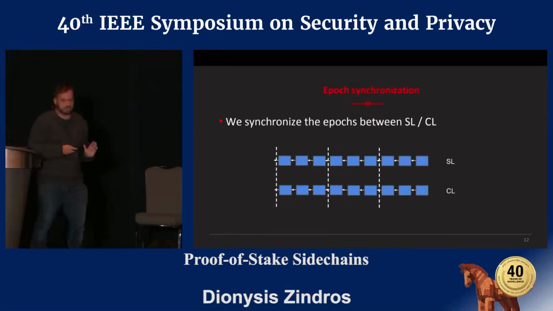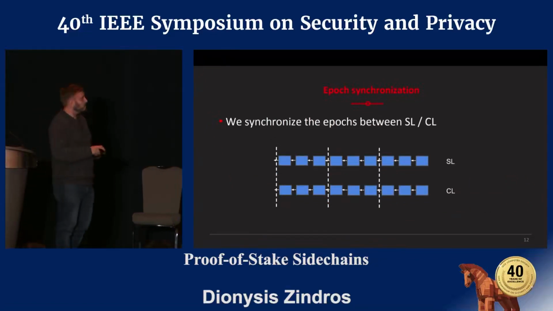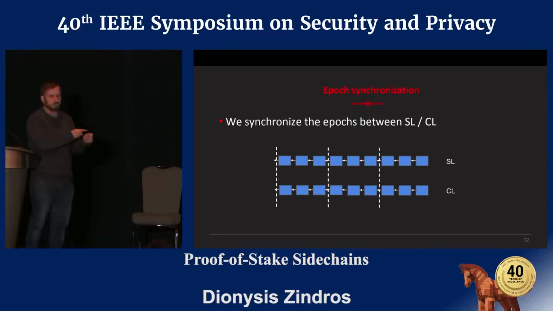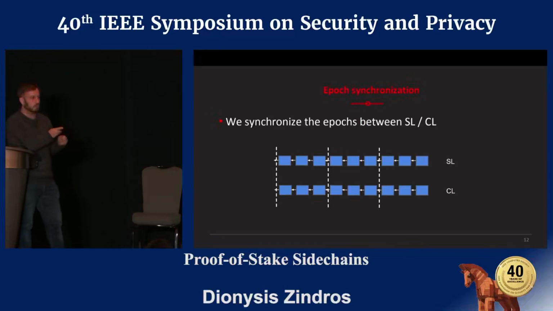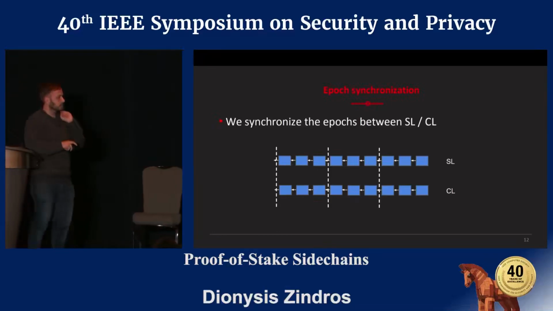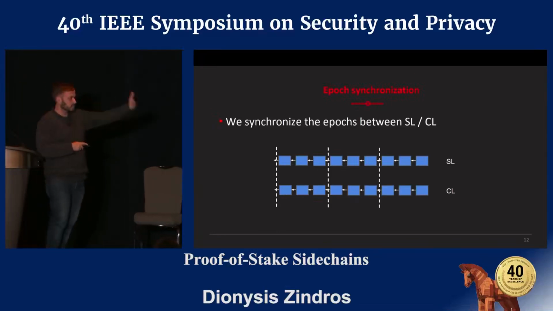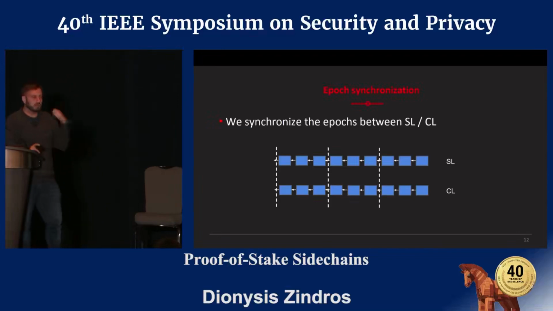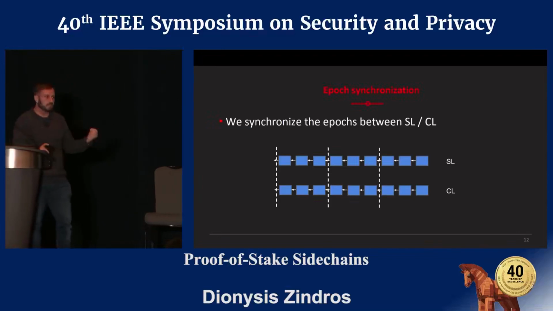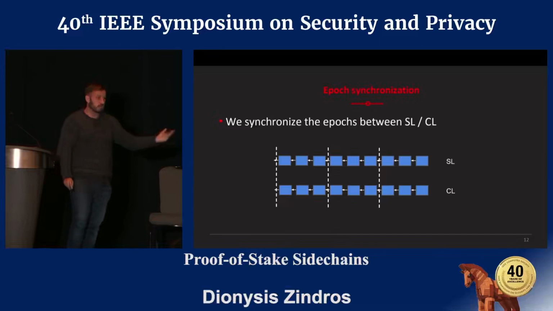So in order to solve this problem, what we do is we synchronize the epochs of these two chains. And I should remind you, in the Ouroboros proof of stake blockchain, the epochs are periods of time where you have blocks, and there are slots of time where in each slot there is an elected leader which is responsible for creating a block.